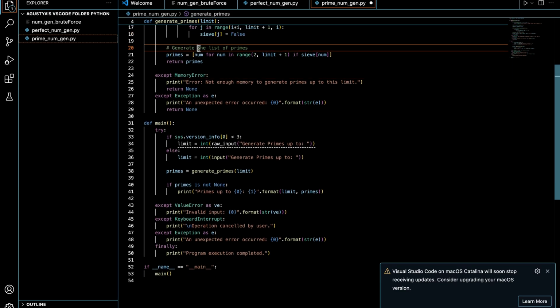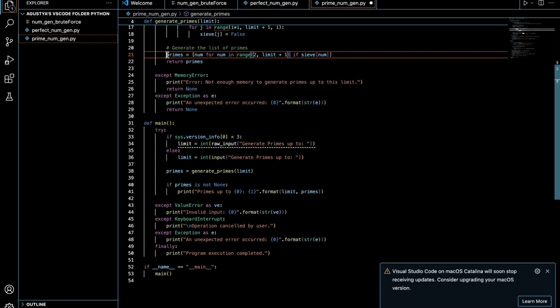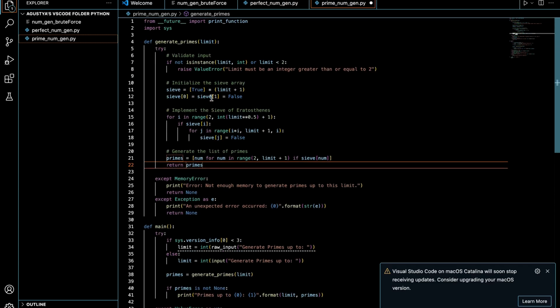Then it generates the list of primes. Primes equals num for num in range(2, limit plus 1) if sieve[num]. So sieve is the other array that we've created.